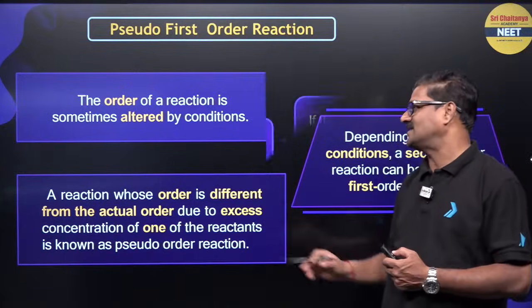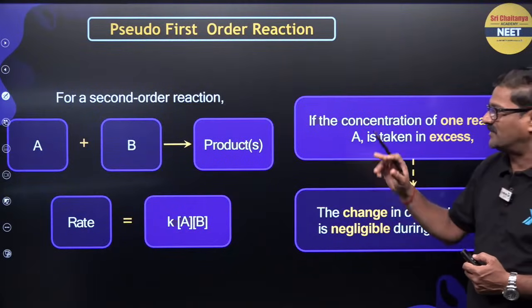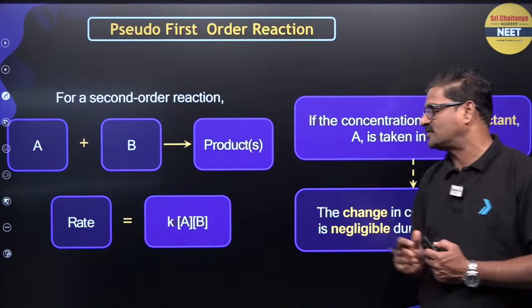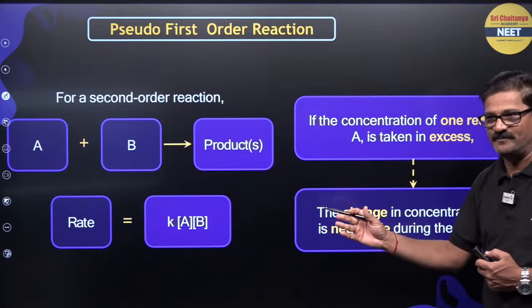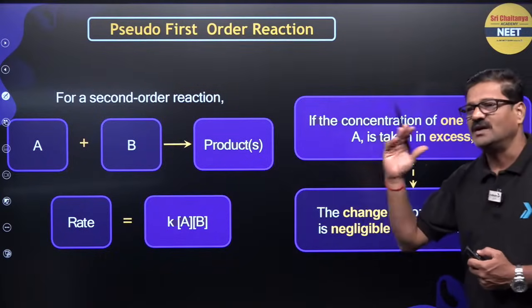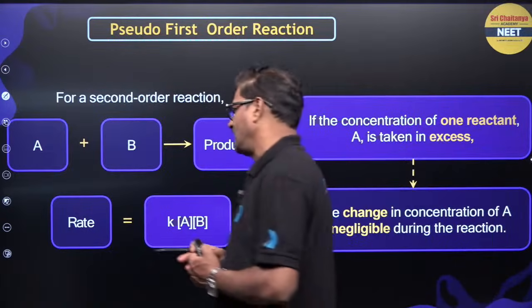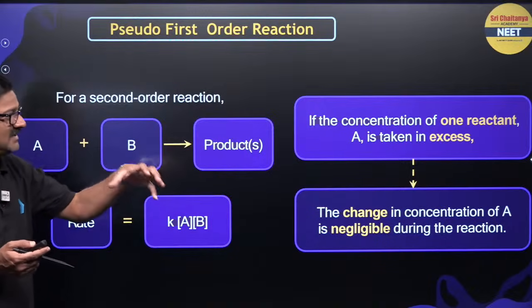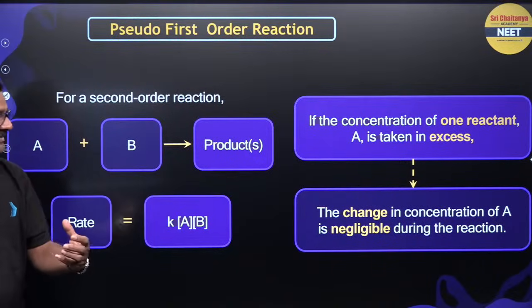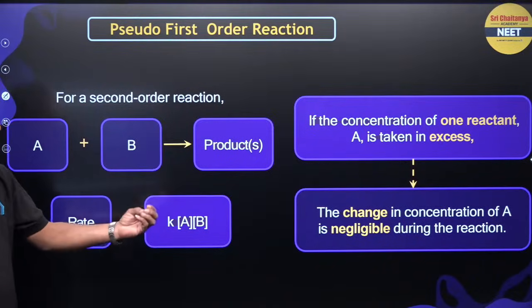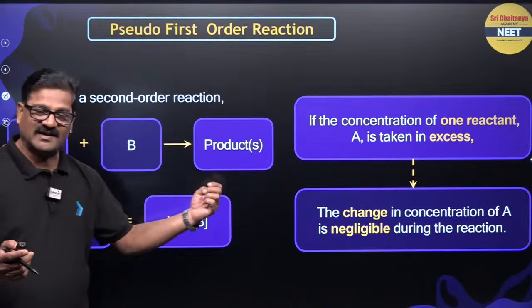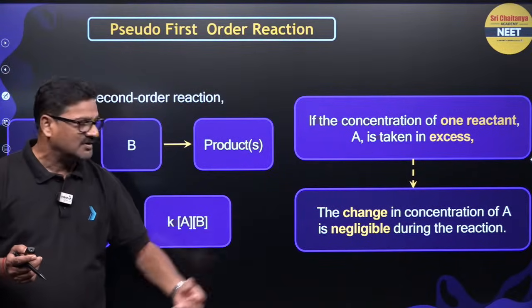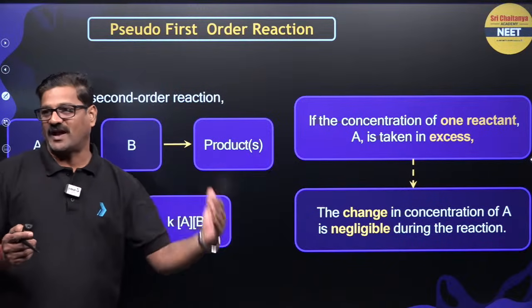Okay, anyways, let us take an example. For a second order reaction, A plus B gives the product, rate is equal to K[A][B]. It is supposed to be a second order reaction if it is an elementary reaction. If the concentration of A is taken in excess experimentally, the change in concentration of the excess reactant is negligible during the course of the reaction.